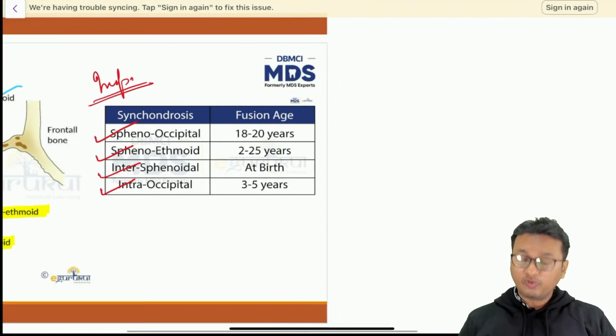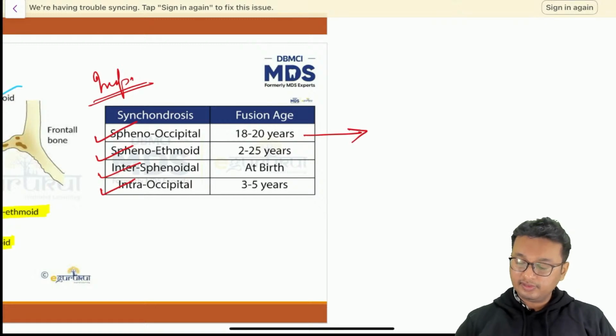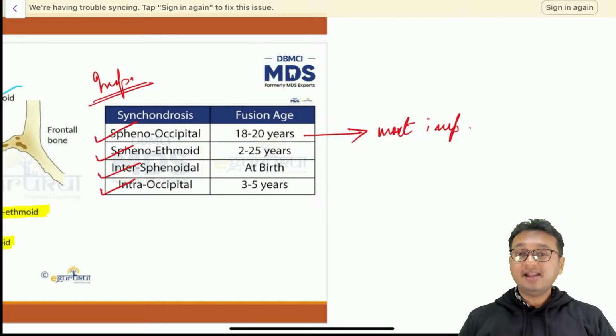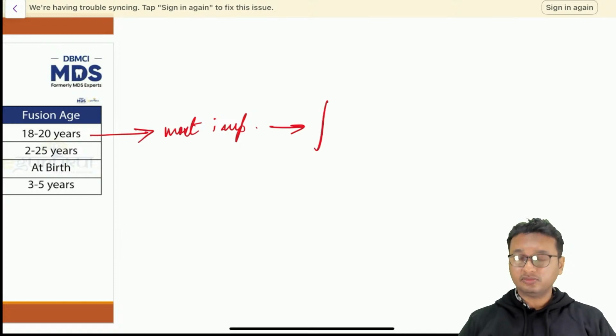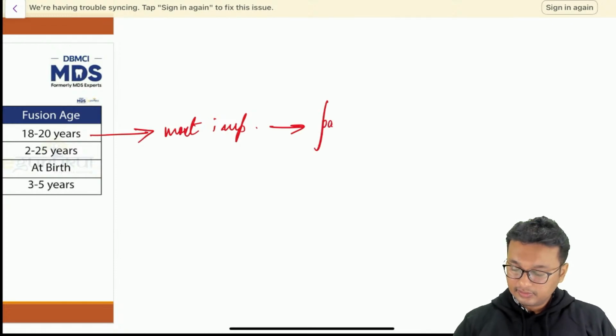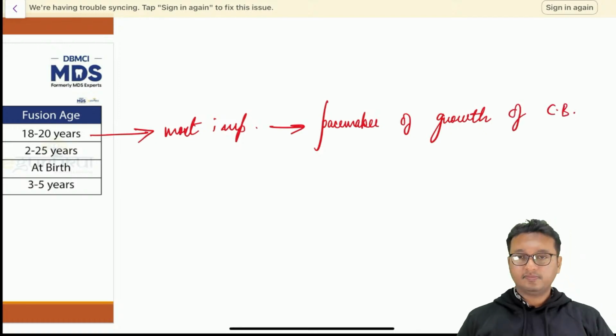Now, out of the four synchondroses, the spheno-occipital synchondrosis is the most important, and this synchondrosis is also known as the pacemaker of growth of cranial base.